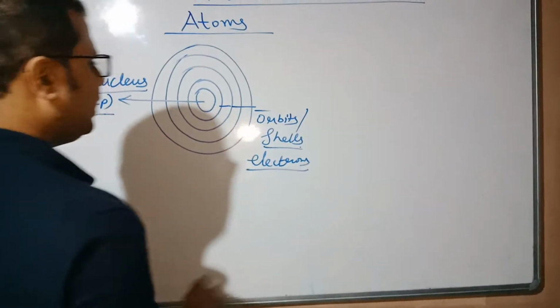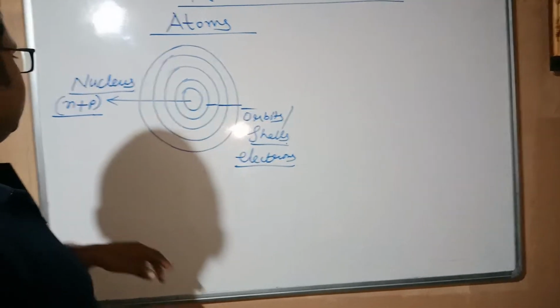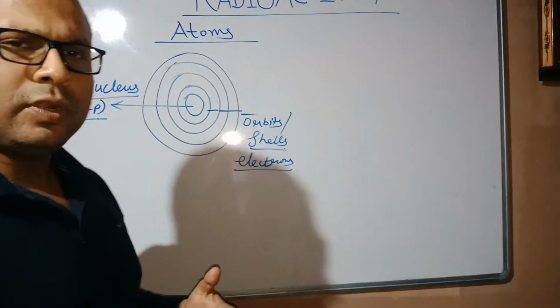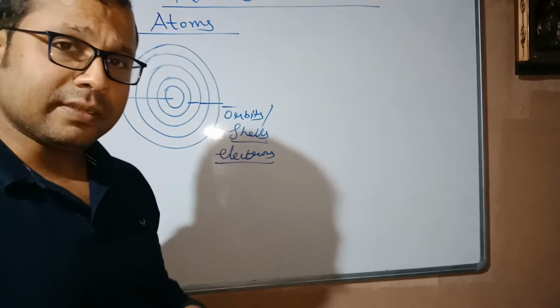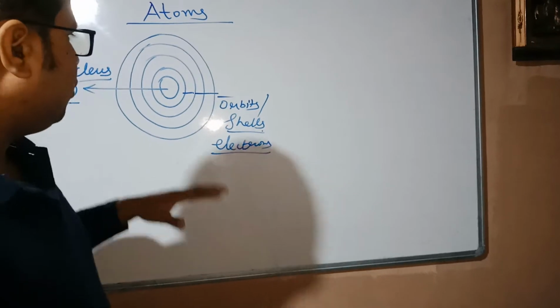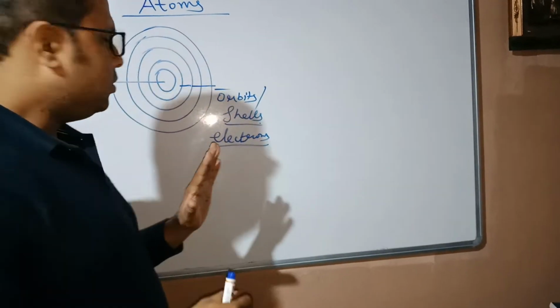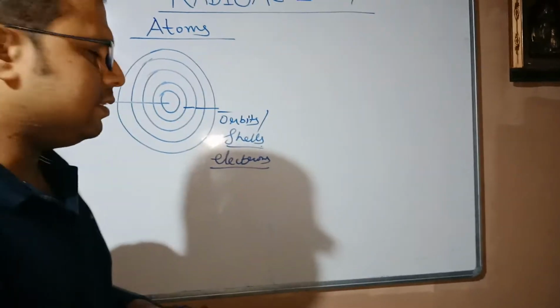Electrons rotate around these orbits, or the circular path. Why do they rotate? Because electrons are lighter in weight. Protons are heavier. You may have studied this in chemistry, so I am not going to deal with those things. I am just giving a hint of how the atoms are and what parts are there.